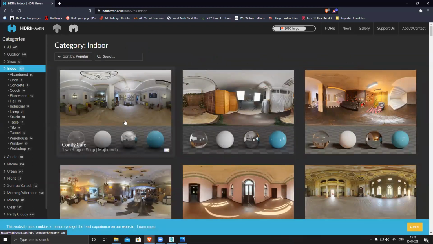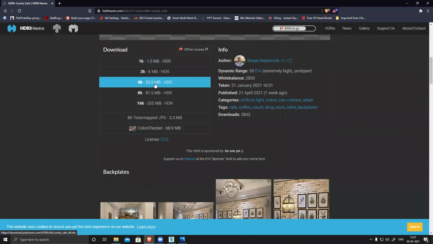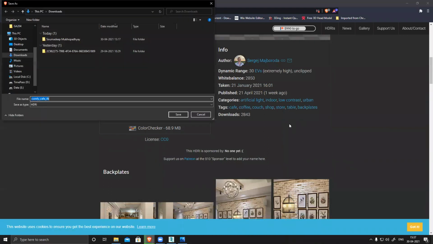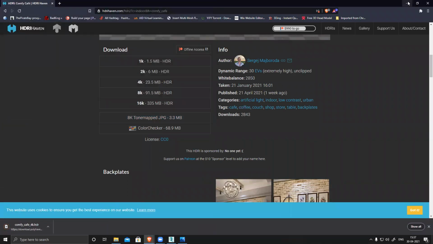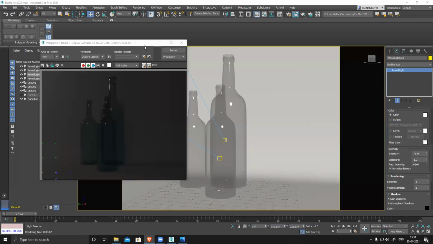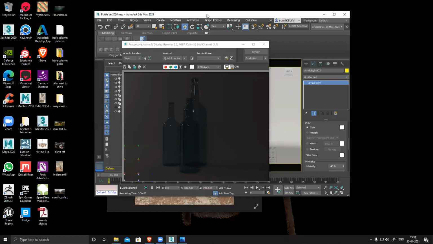Suppose this is my indoor one. Click this, I want to download this one. 4K is good enough. Click this, it asks for save. Sir, for this we need to do the texturing then, texture node? Texturing is an entirely different thing. Right now we're just saying, suppose you have a gray, basic model, and you just applied a basic color, and you want to present it nicely, showcase it to somebody. In that case, how can you render it out.